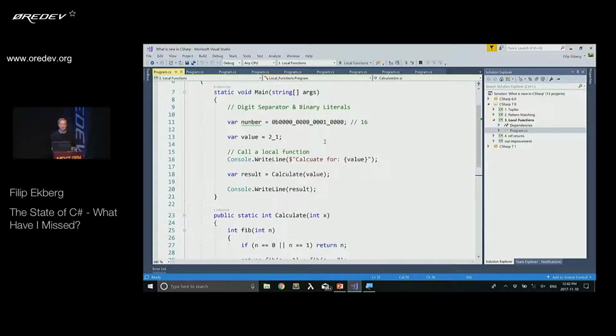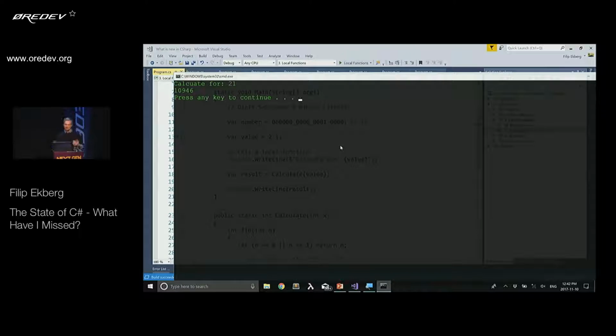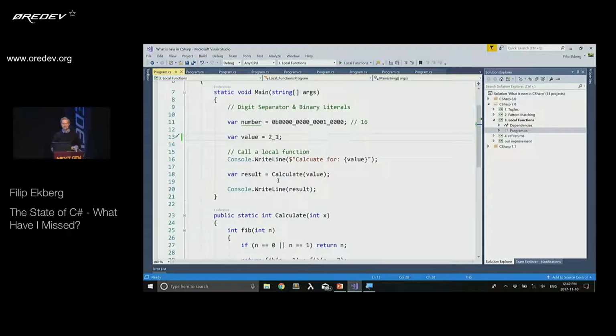And then we see here at the top, we have the digit separators and binary literals. We have a binary number here representing the value of 16, which you can now do. And then we can have these separators. If you want a really large number, we can just add these separators. But that's going to take a long time to calculate the Fibonacci for. So let's just run this here. And we'll see here that it doesn't print it out with the underscore. It's still an integer. And this calculate method here used that local function.